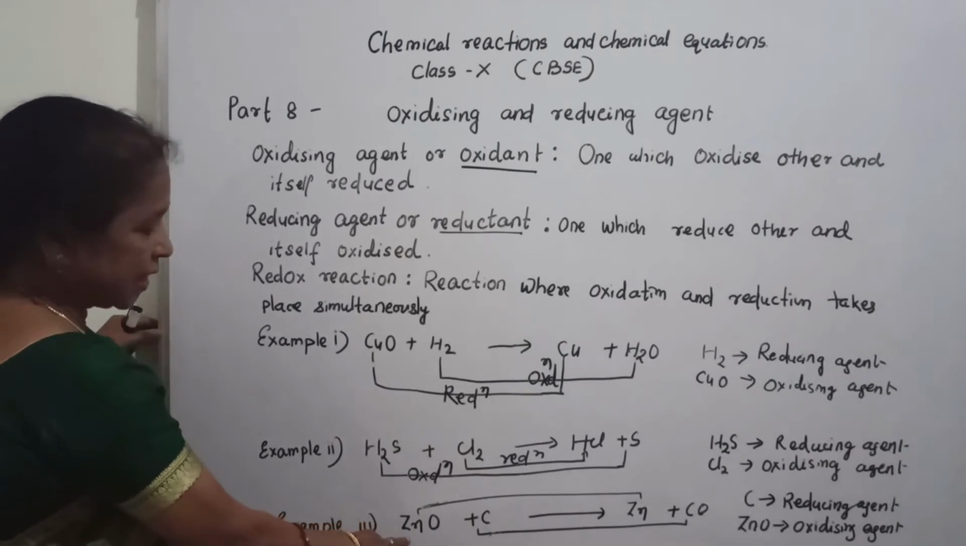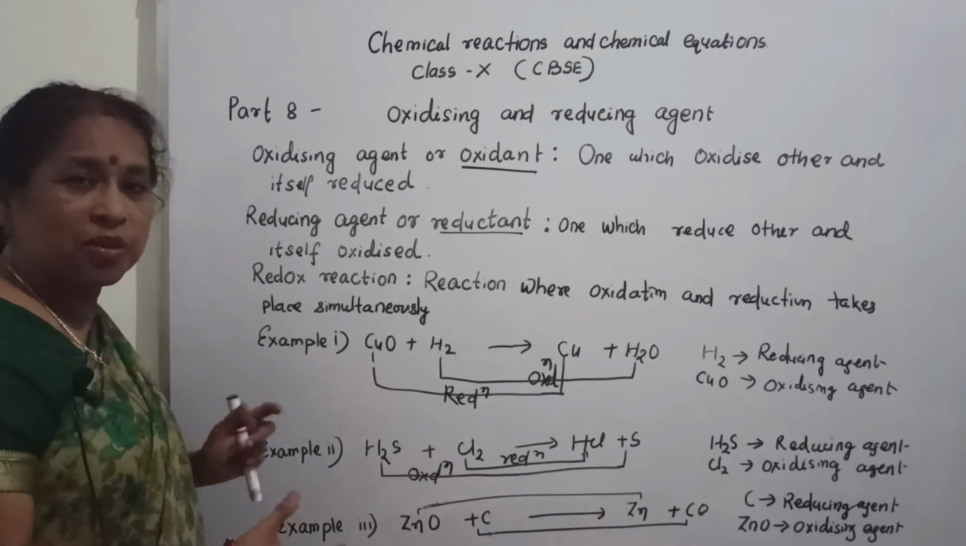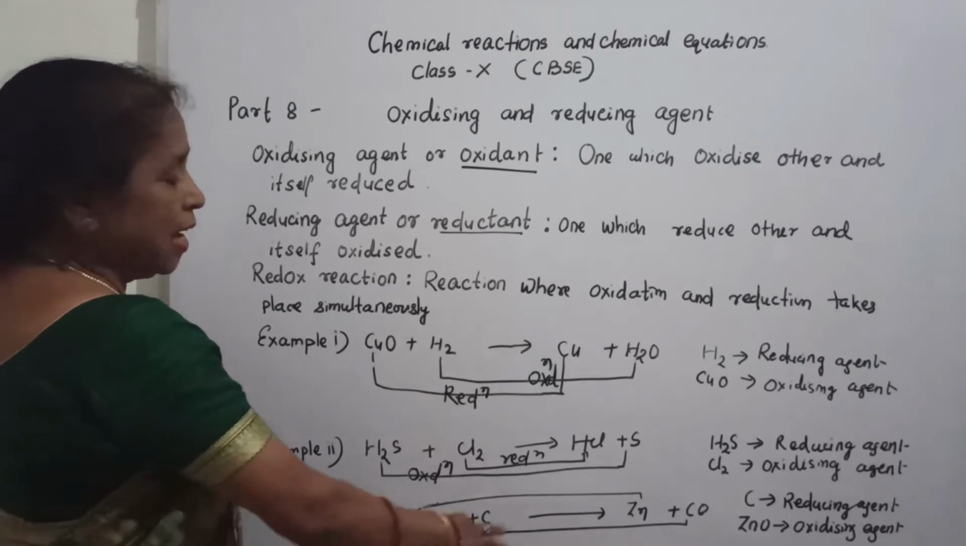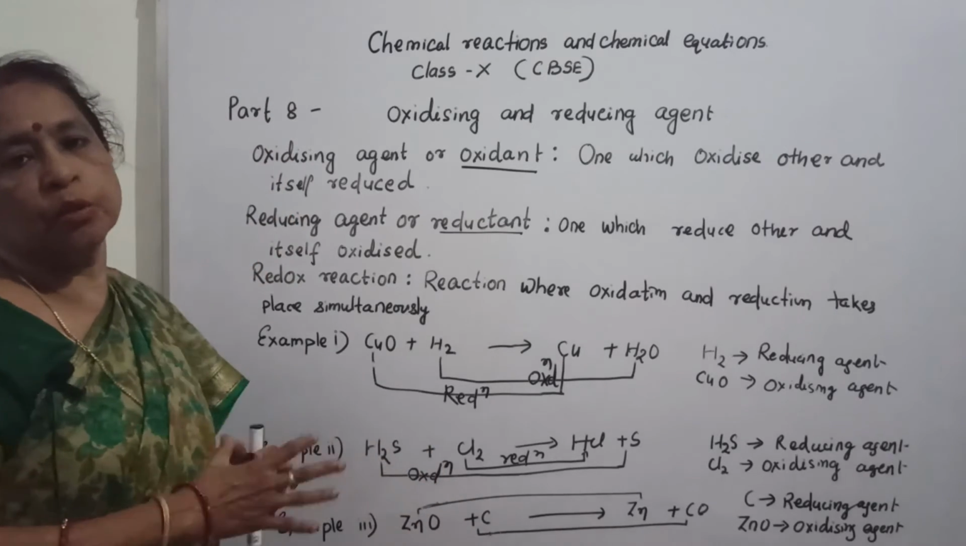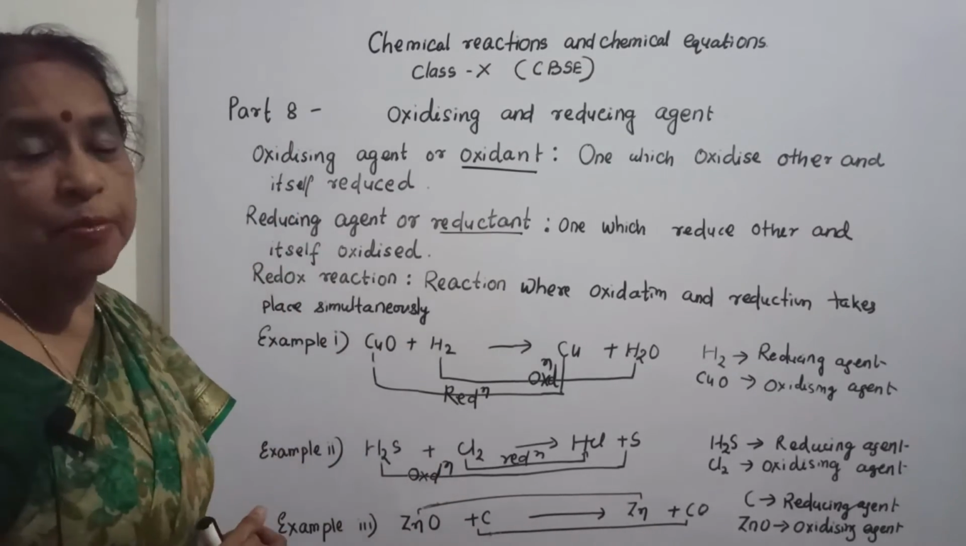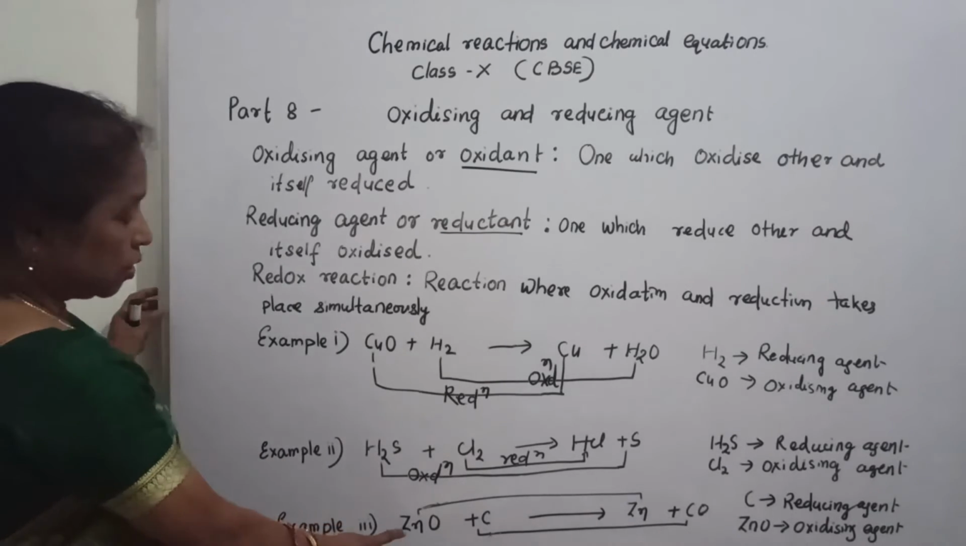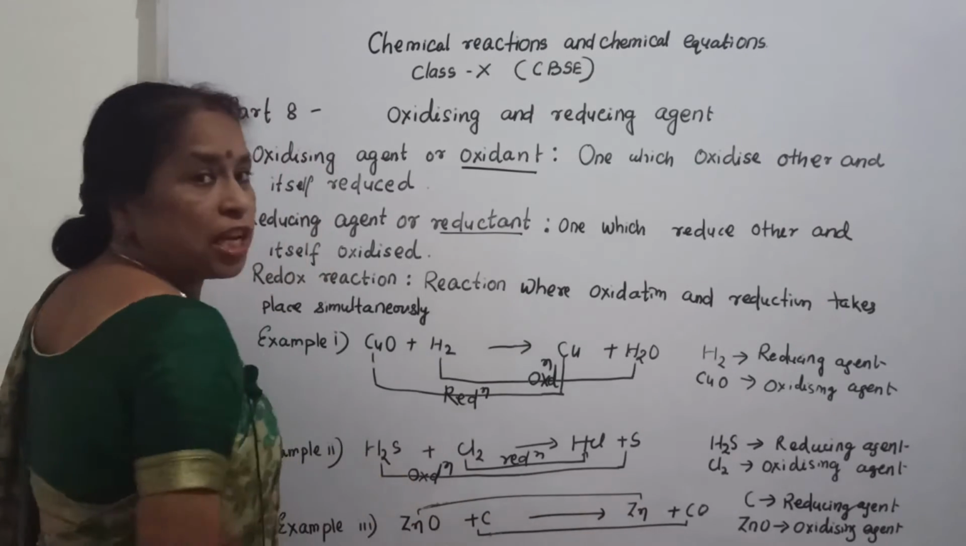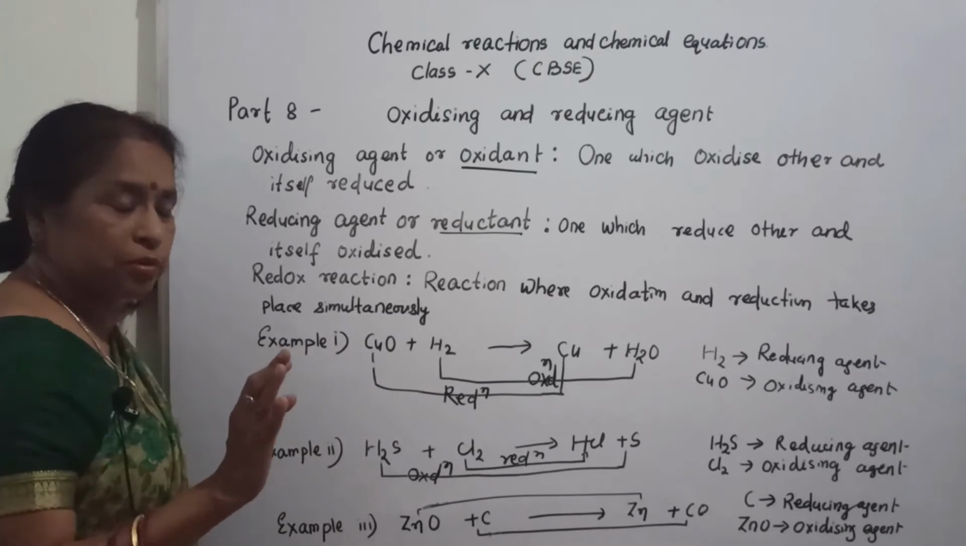Now in this case, ZnO plus C. What is ZnO? Zinc oxide plus C gives Zn plus CO. Then what happens here? Where does oxidation take place and where does reduction take place? You will find out first. So zinc oxide changes to zinc. What happens here? Oxygen is removed.